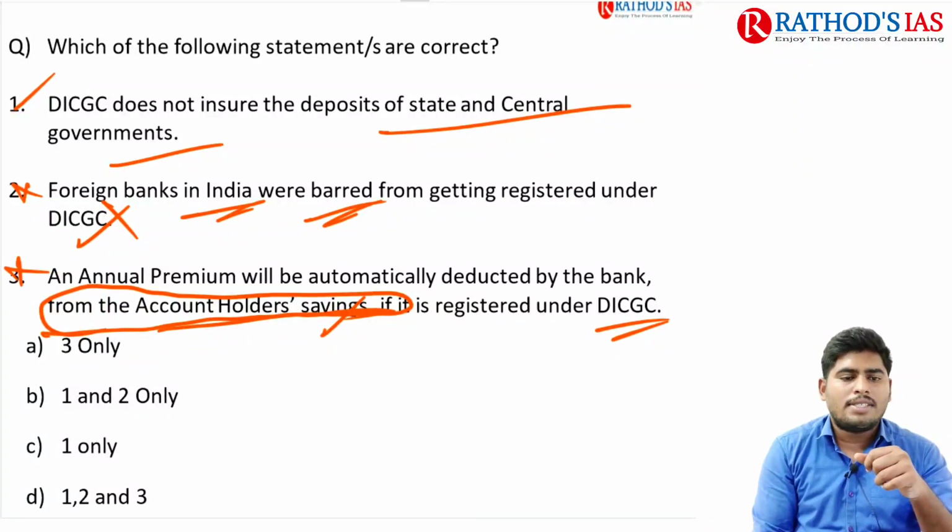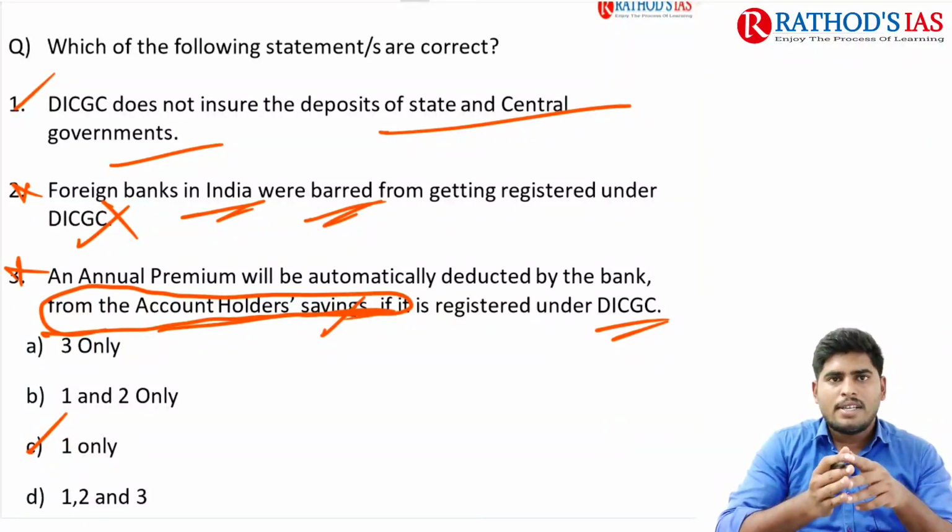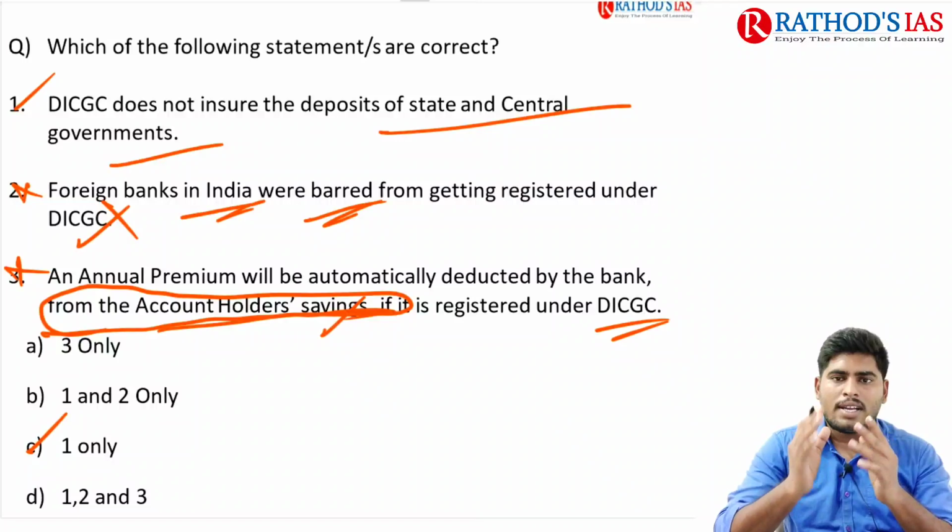So the correct answer is option C, one only. Okay, so this is the concept for today, guys. I hope you understood and got clarity on this DICGC.